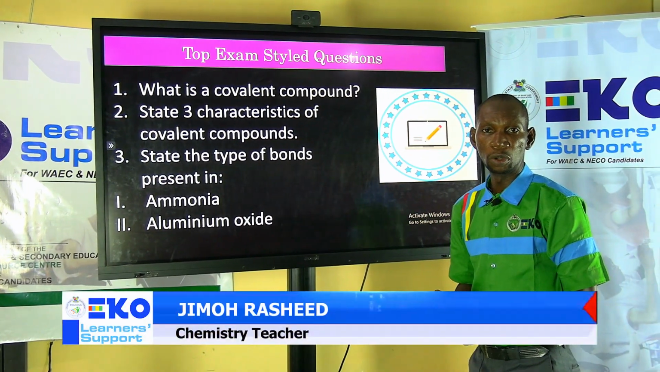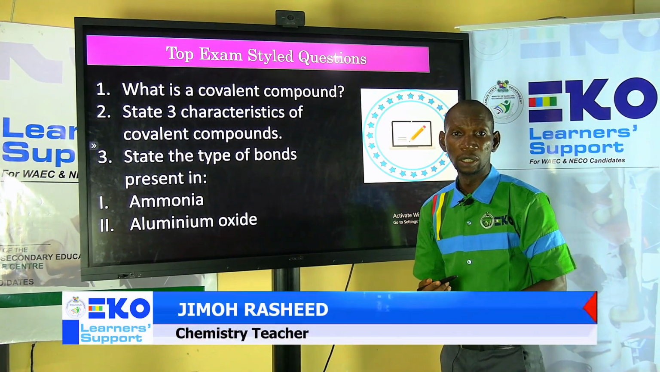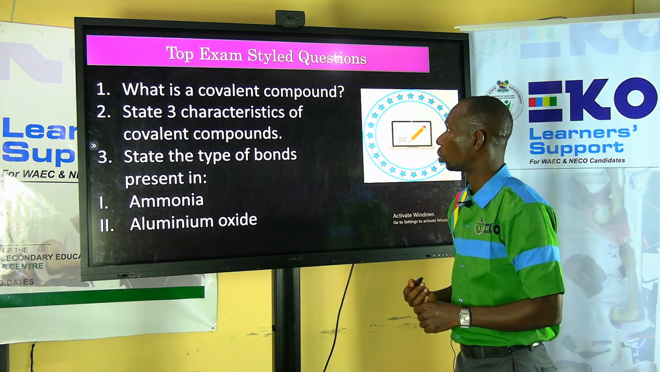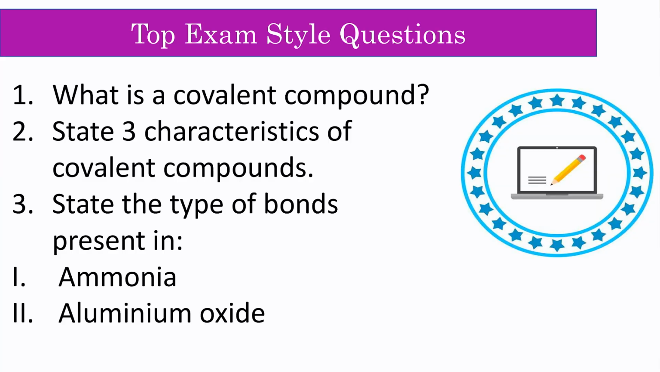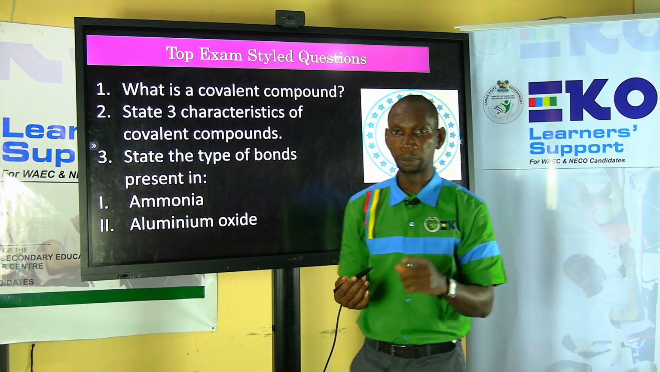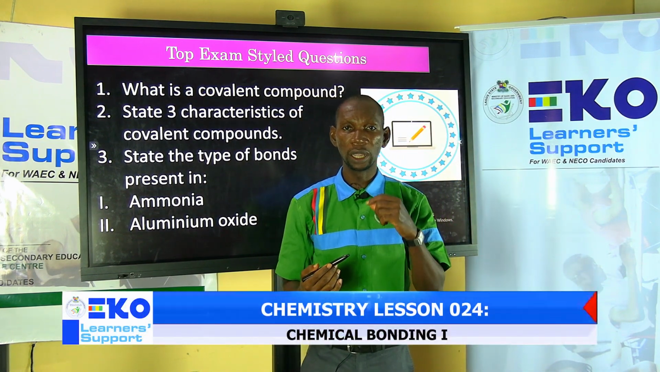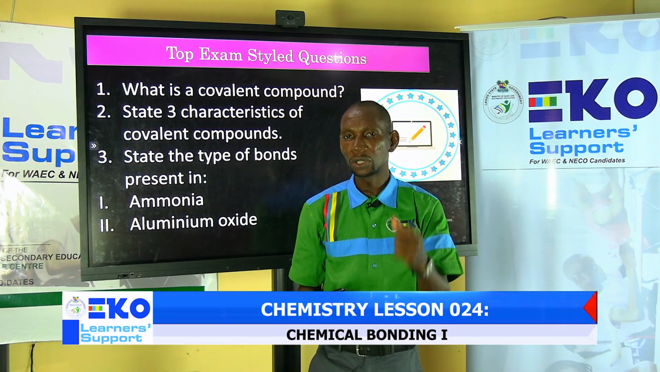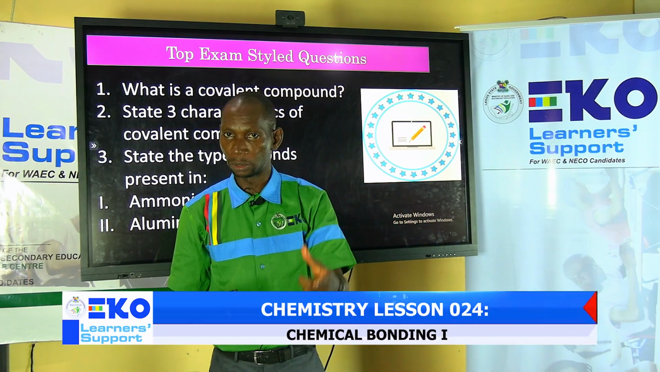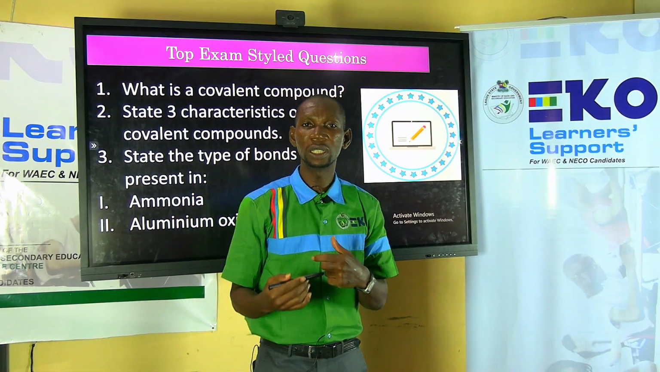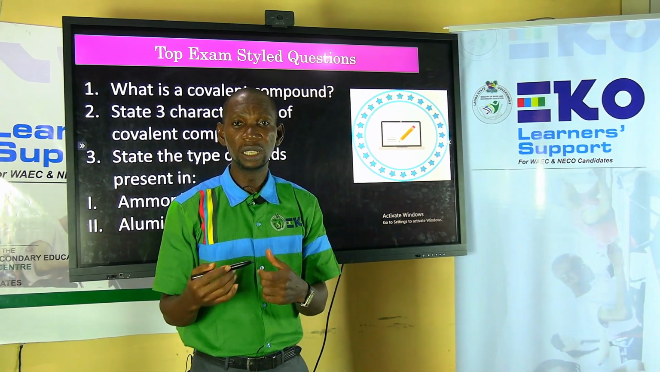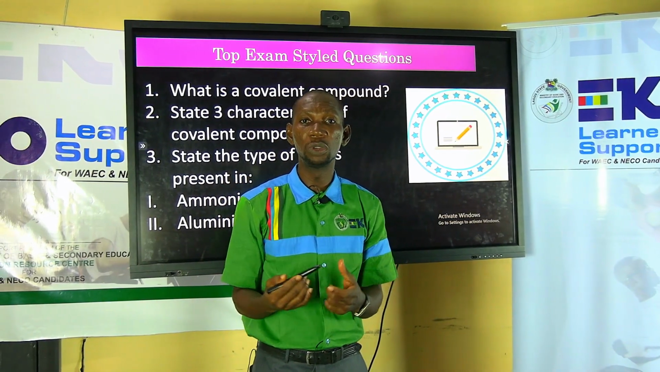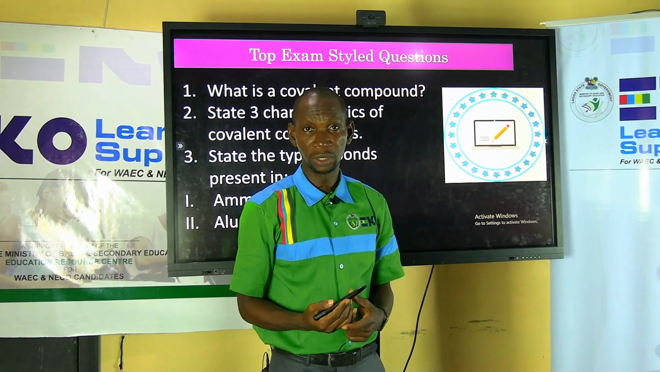Let's now look at our top exam-styled question. I hope you're ready. Now, the first question says, what is a covalent compound? You have to be careful here in the exam. There's a difference between a question asking you what is covalent bonding and a question asking you what is a covalent compound. Now, if the question asks you what is covalent bonding, you say it is a type of bonding that involves sharing of electrons between two non-metals.